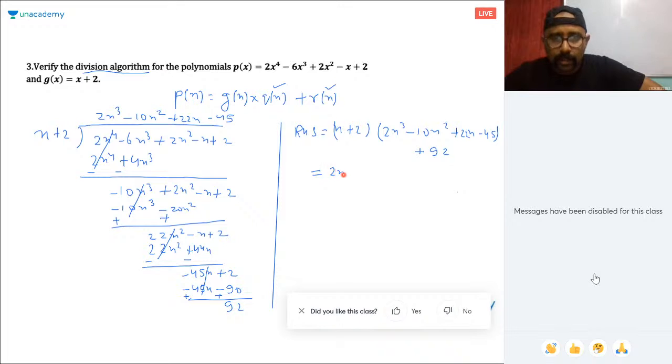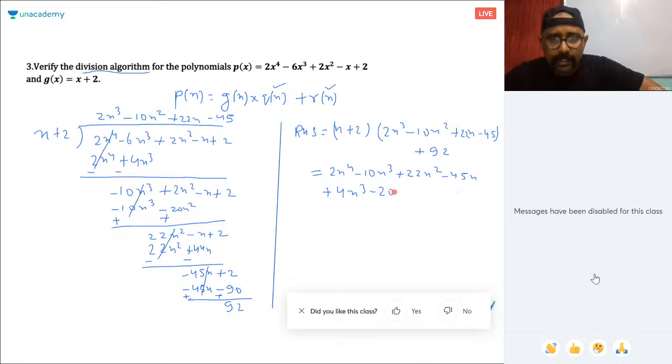So this is x into this is 2x^4 minus 10x cube plus 22x square minus 45x. Now multiply 2 with all the terms. So this is plus 4x cube, right?